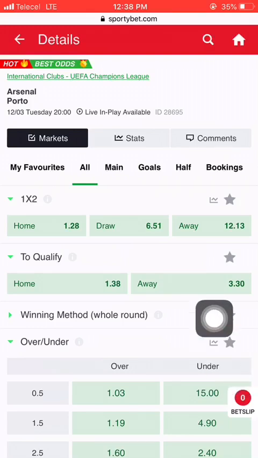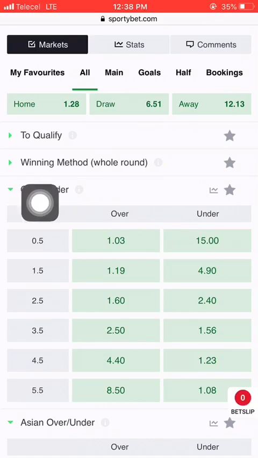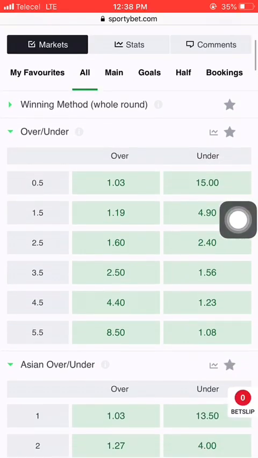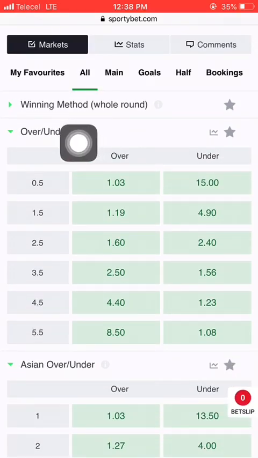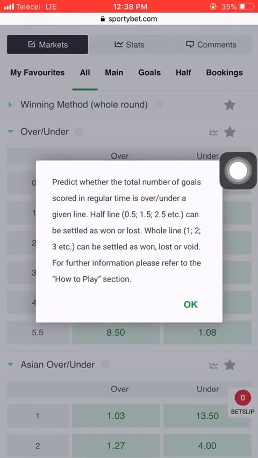So we have already done 1, X and 2. Let's move to over and under. Let's hit on the over and under here, and let's read something. When you hit on that thing beside the over and under, it will give you the explanation for the over and under. So let's read together.